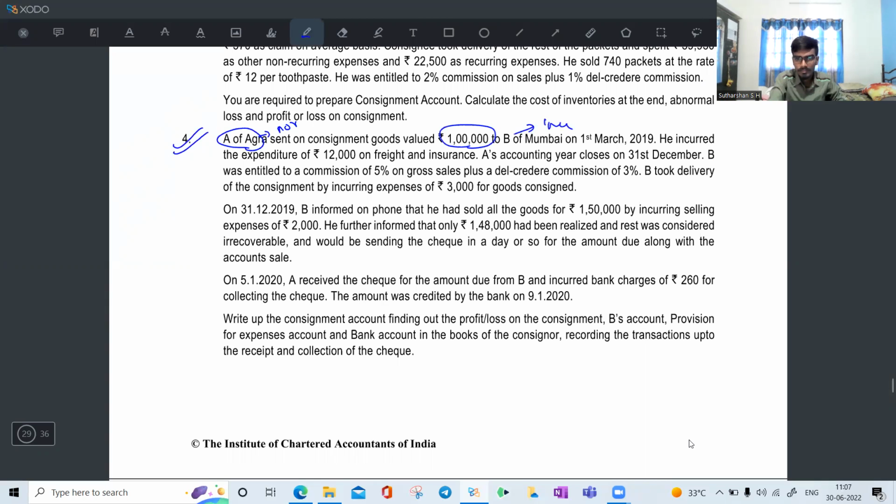Next, he incurred expenditure of 12,000 on freight and insurance. It is a consignor's expense.